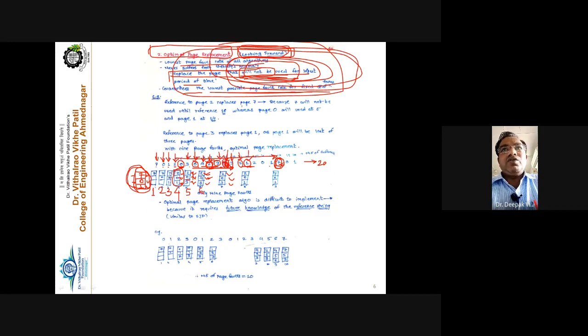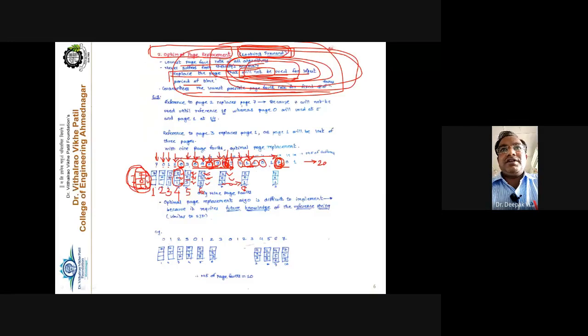Now 1. 1 is not present inside the memory. Page fault number 8 occurs here. And out of 2, 0, 3, which is to be replaced? 2 is required here, 0 is required here. So there is no question about the 3 here. So replace this 3. So 3 is replaced by 1.